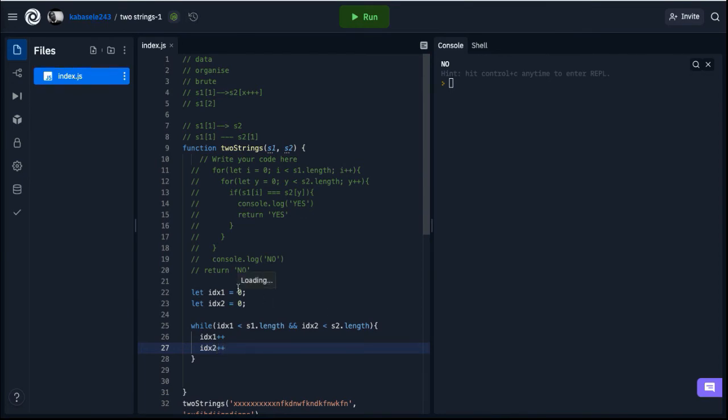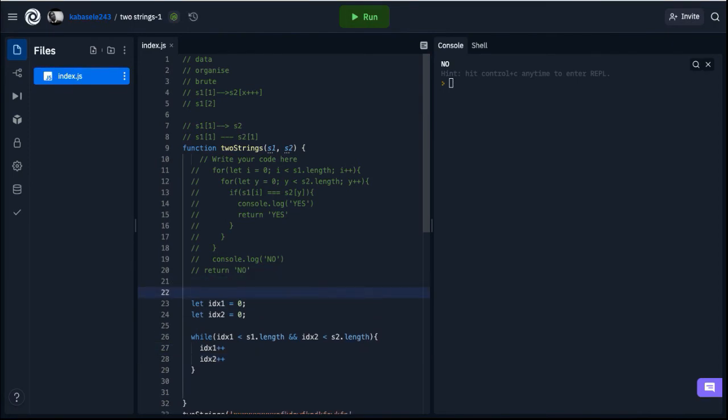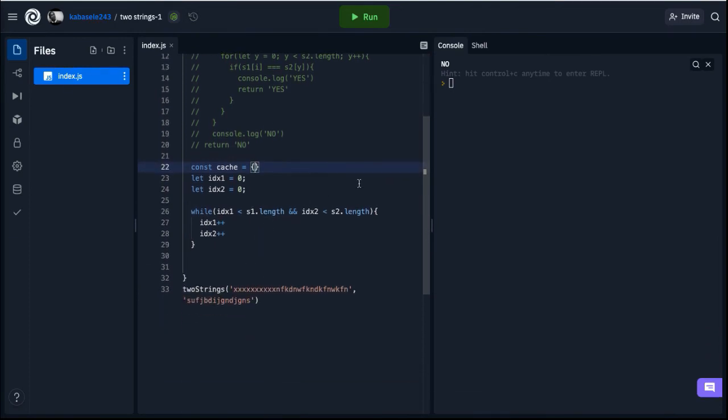And as I was saying before, we need to find a way to remember every single step, to remember each substring from the first array. So to do that, we're going to use a hash map that I will call here cache. In JavaScript, an object can take the place of a hash map, so I will create an object. In Python, we call it a dictionary, I think. Yes.